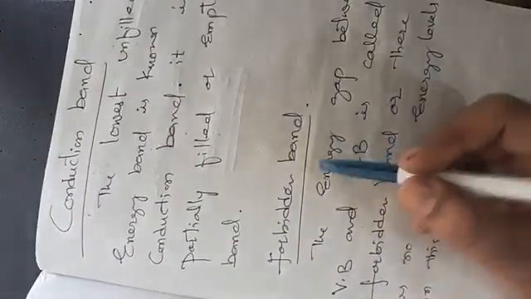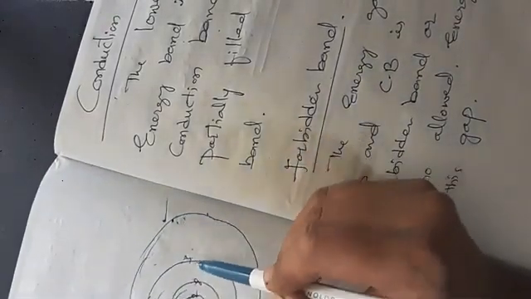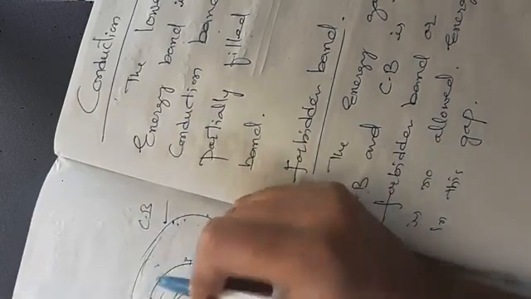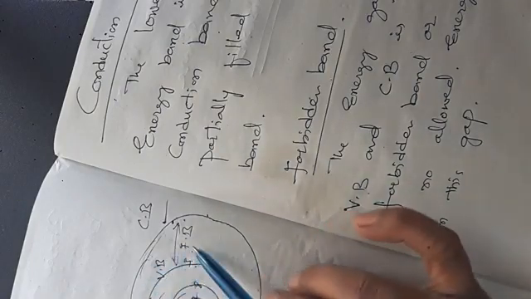Next come to the forbidden band. The forbidden band is the energy gap between the valence band and the conduction band. Let us suppose this is the conduction band and this is the valence band. The energy gap between the valence band and conduction band is the forbidden band, and there are no allowed energy levels in this band.